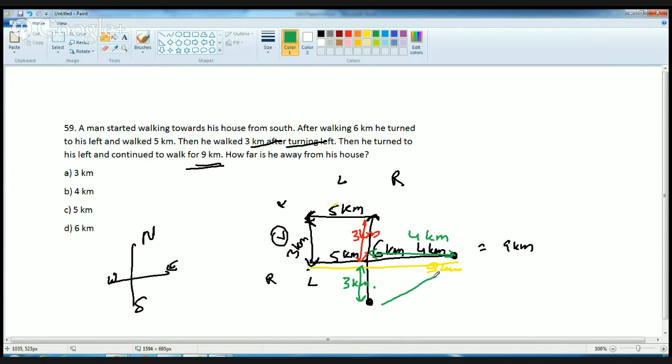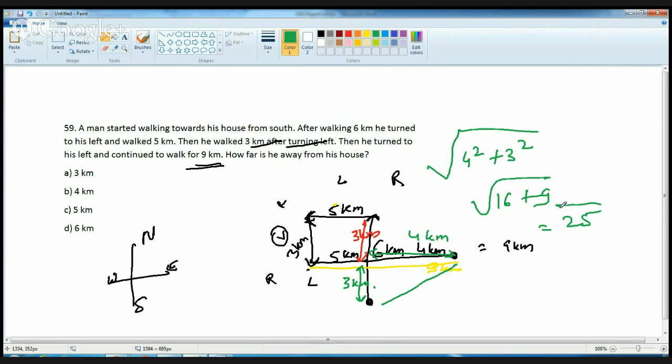So I can calculate the hypotenuse. So it's under root of 4 square plus 3 square, that is under root of 16 plus 9, under root of 25, that is 5. We can say he is 5 kilometers away from his house. And how did we calculate this? We calculated this using the right angle theory, or the right angle hypotenuse. We found out the hypotenuse.